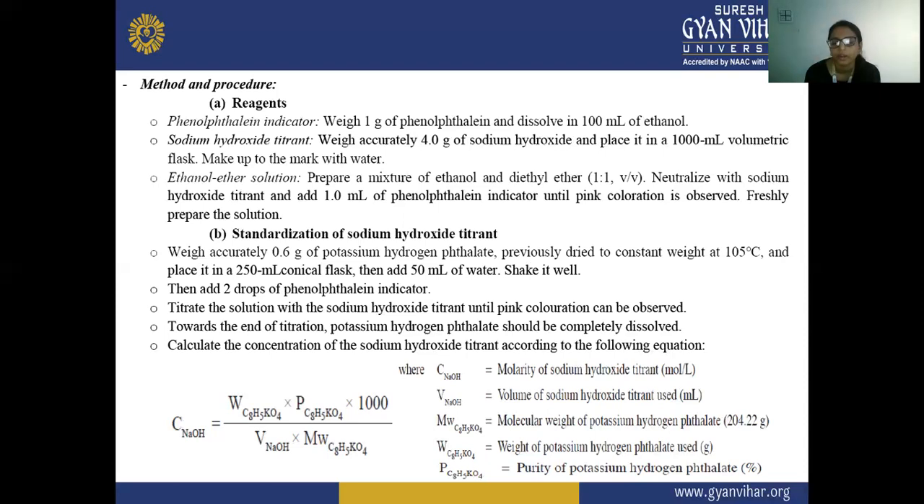Next is your sodium hydroxide titrant. So what is this titrant? Weigh accurately 4.0 gram of sodium hydroxide and place it in a 1000 ml volumetric flask. Make up the volume with water.